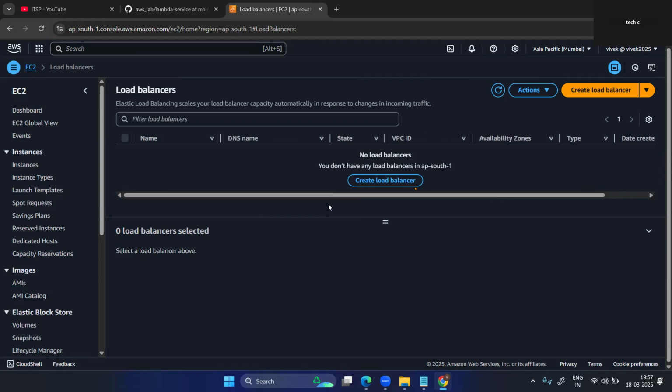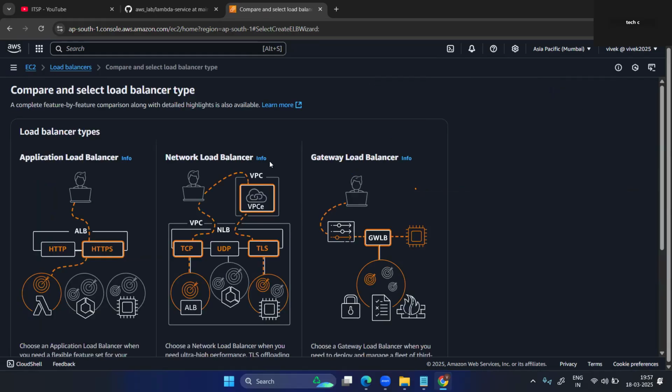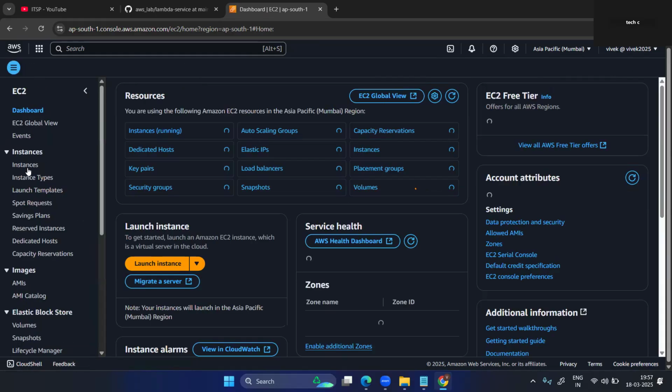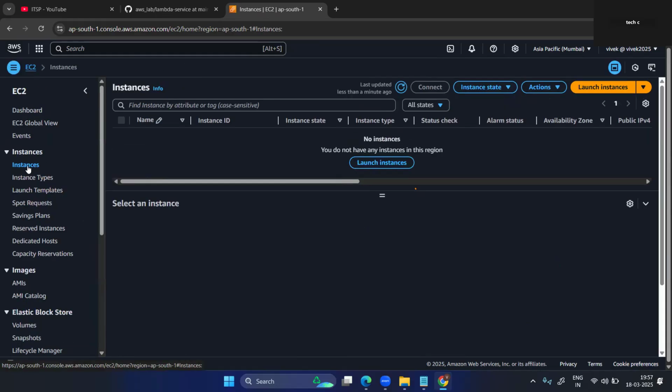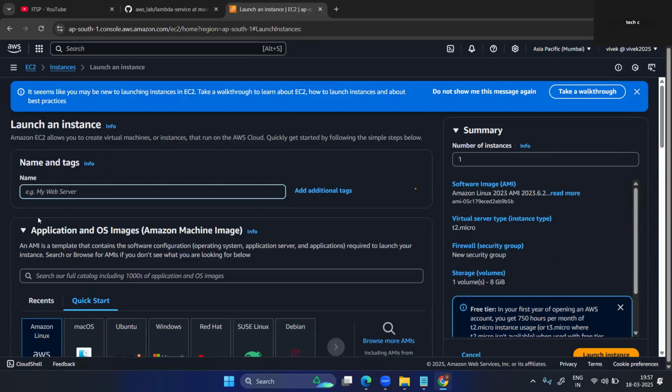Now launch two instances, a simple instance. Just click on launch and go inside instances. If people don't know how to launch an instance, you can watch this video and easily understand. Click on launch instance. Inside the name, put the server name, server one.